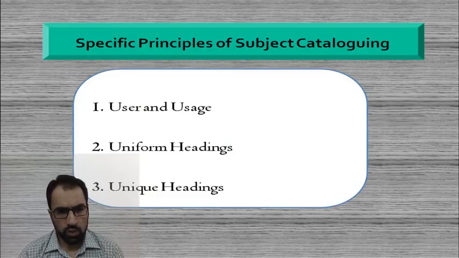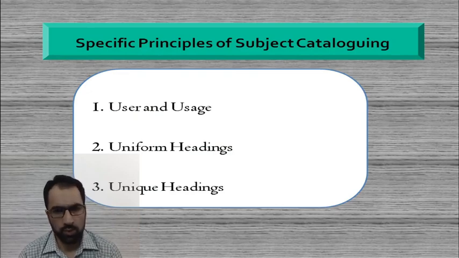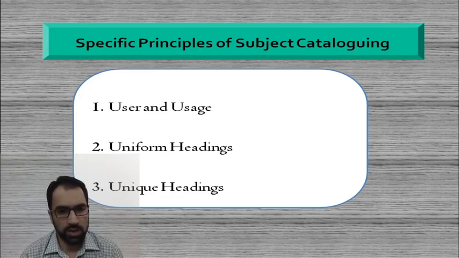There are broadly 6 categories of specific principles of subject cataloging. First is user and usage, which is very important not only in general but also in the specific principles, because we can never escape the importance of the user in the library.